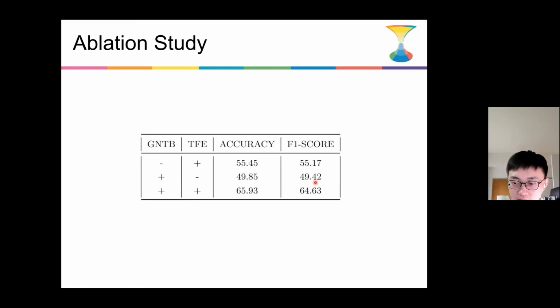The reason is that the outputs of GNTB mainly contain context information, and the output of TFE lacks context information. However, when these 2 modules are combined together, the accuracy and F1 score increase dramatically. So it proves the effectiveness of our BiERU model.